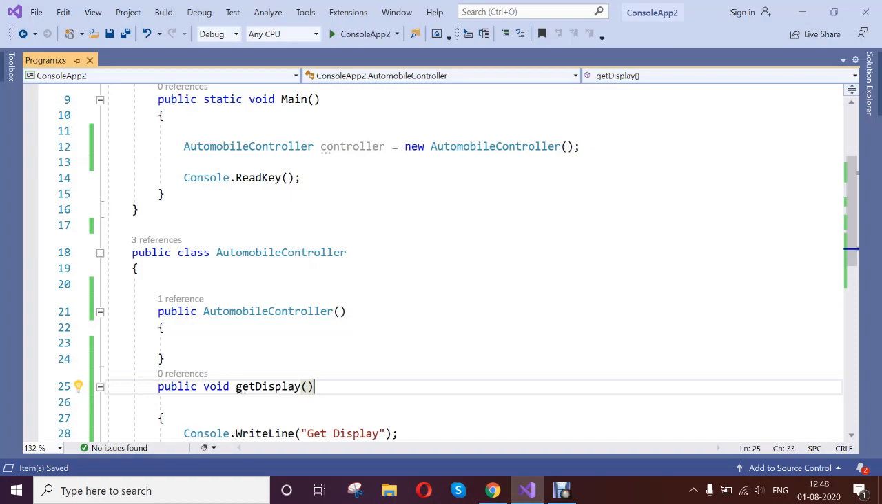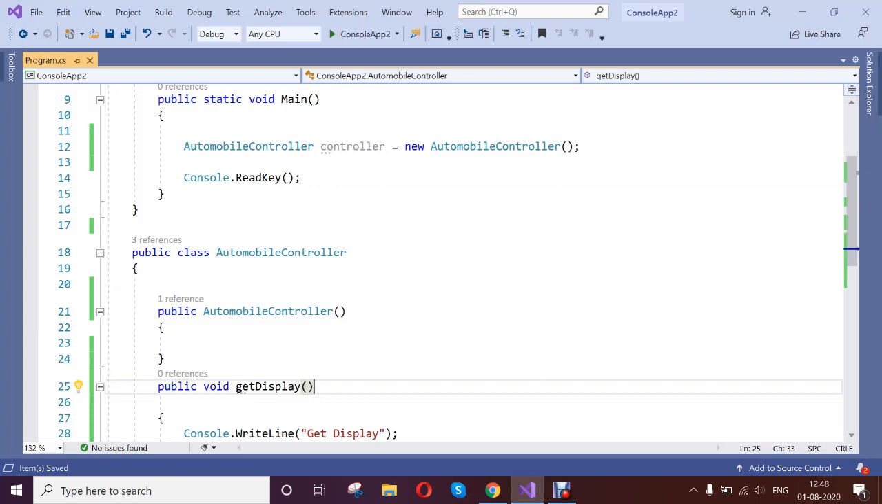Hello viewers, today we are going to see the uses of private constructors, what the benefits are, and in which cases private constructors are restricted. That is all we are going to see today.